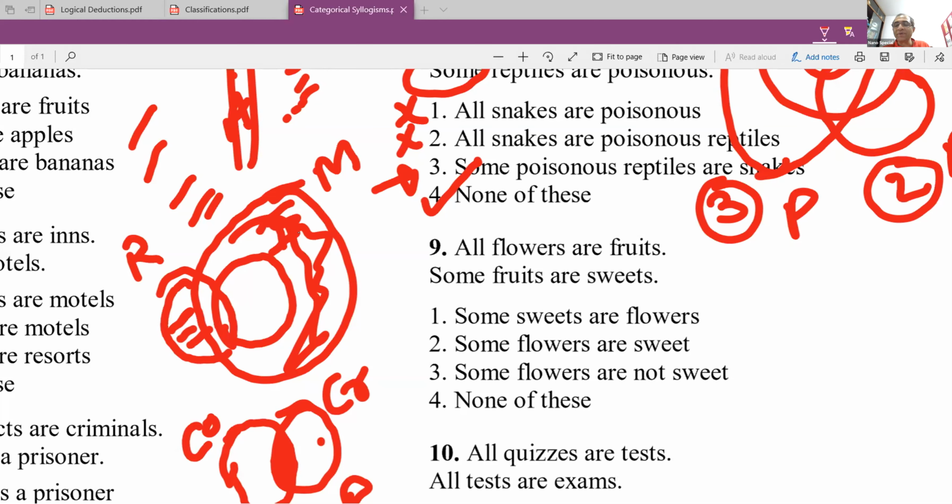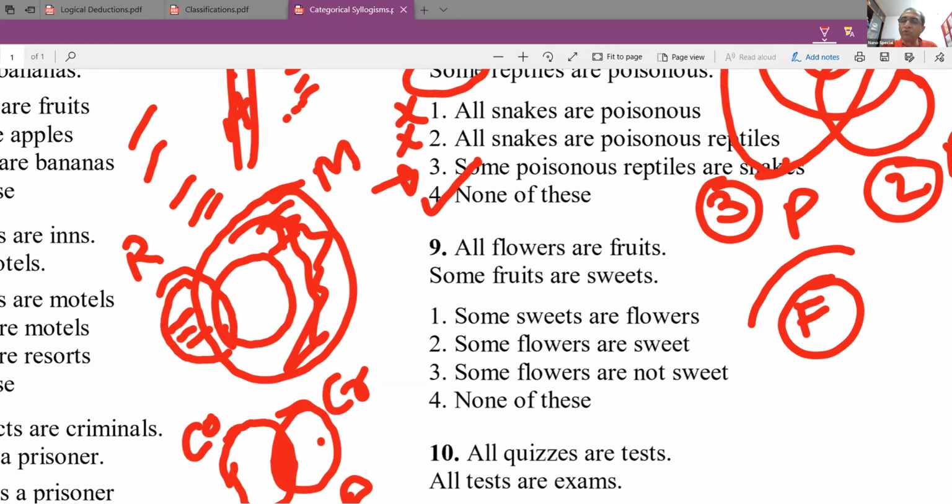The rest of the people. See, it is just like the last one. All flowers are fruits. Some fruits are sweet. So, there are a lot of possibilities. There are three options. Sindura, please look at the last question. There are three possibilities. Now, let me quickly draw this. All flowers are fruits. Flowers are there, and then fruits are there. FR means fruits. Some fruits are sweet. So there are three possibilities here.